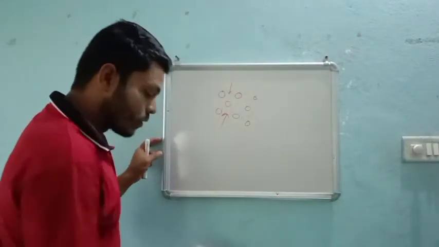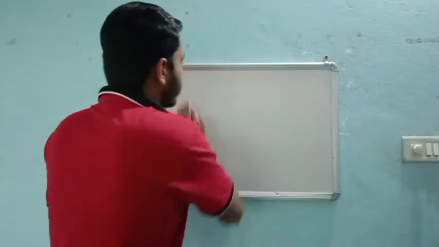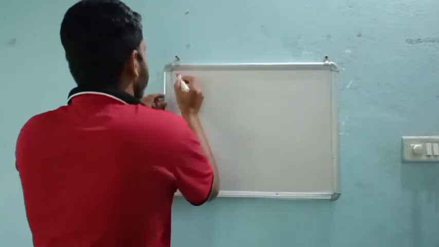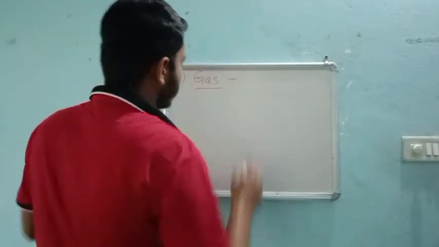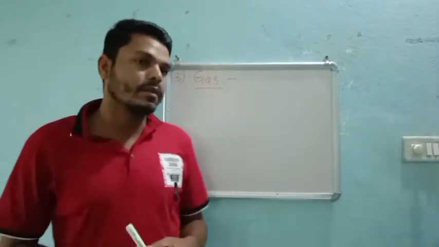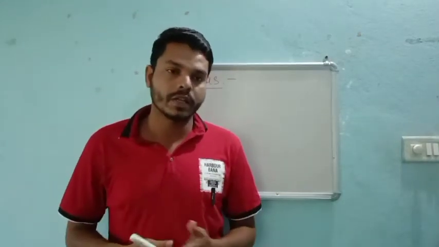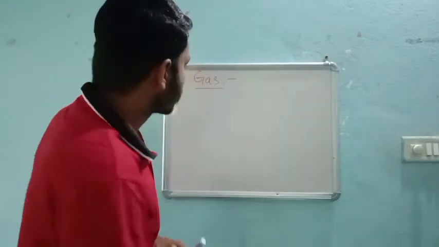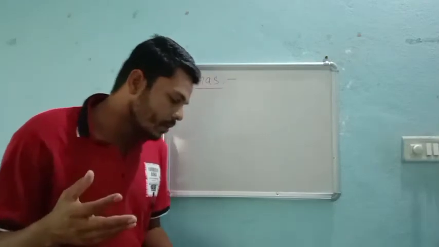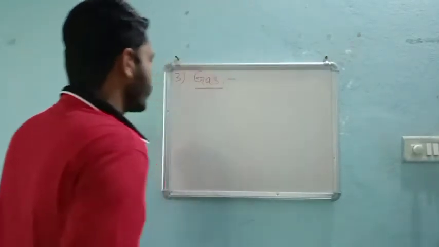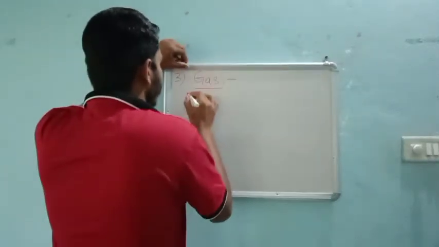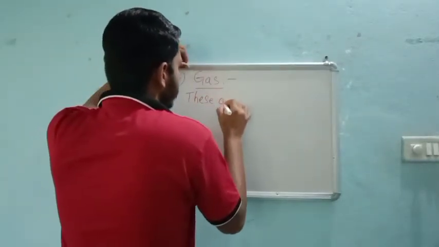So coming to gas. Gas has neither shape nor volume.